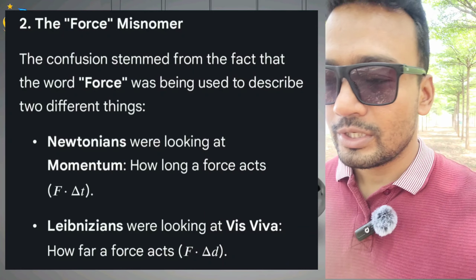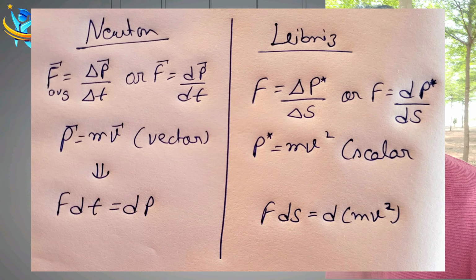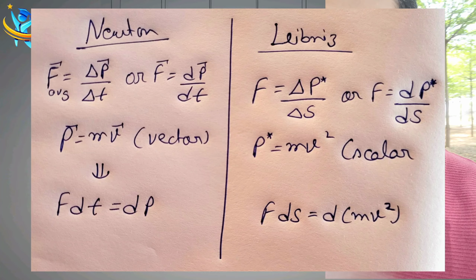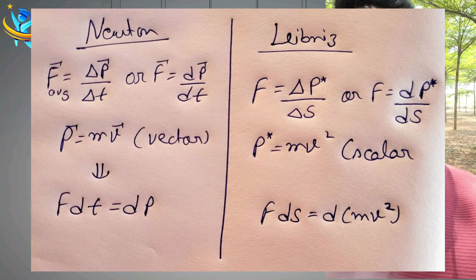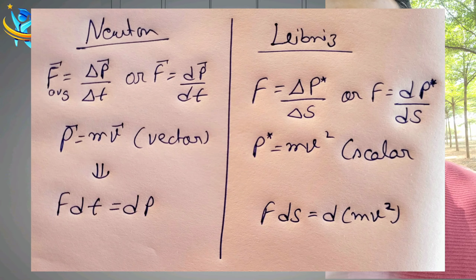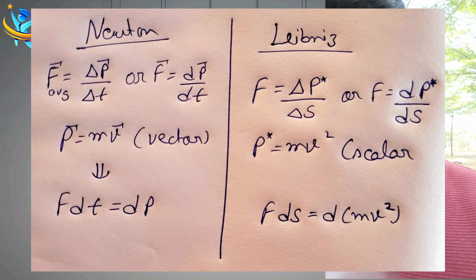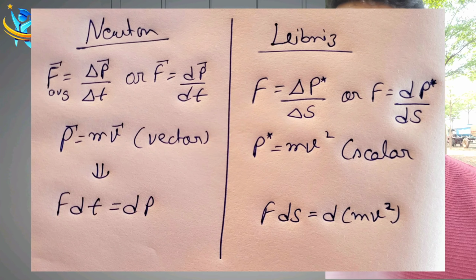As per Leibniz and his group, they were thinking in terms of distance instead of time. They were thinking in terms of distance. For example, you are kicking a football over a smooth surface, so you apply less force over more distance, or more force over less distance, you are going to get some change in inertial state, and that is given by the product of mass into velocity square.